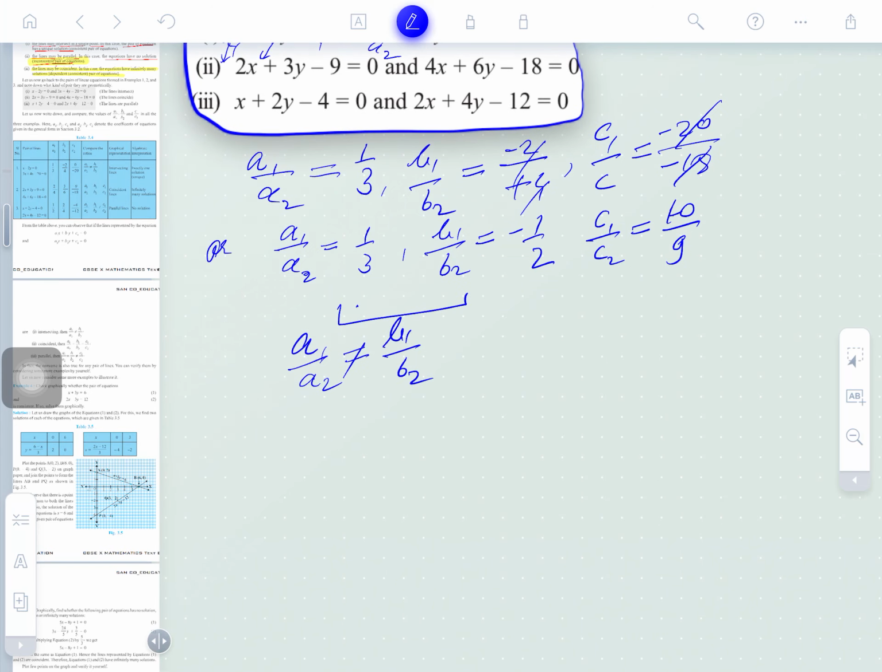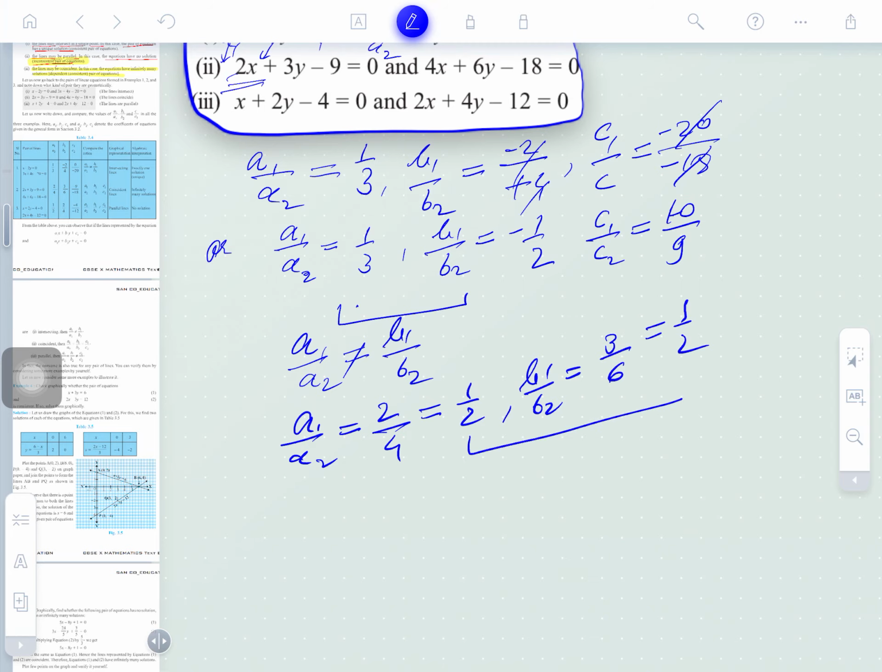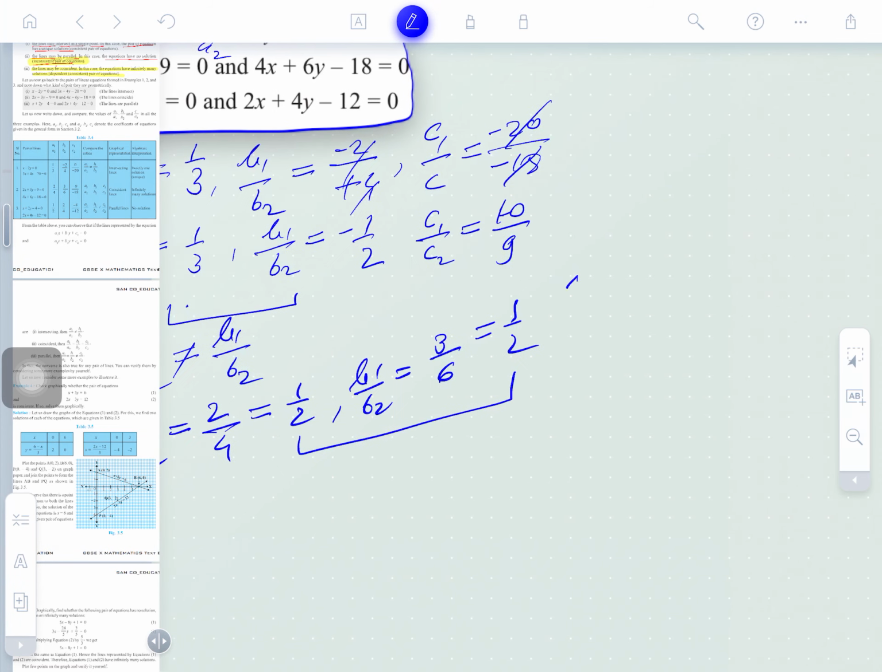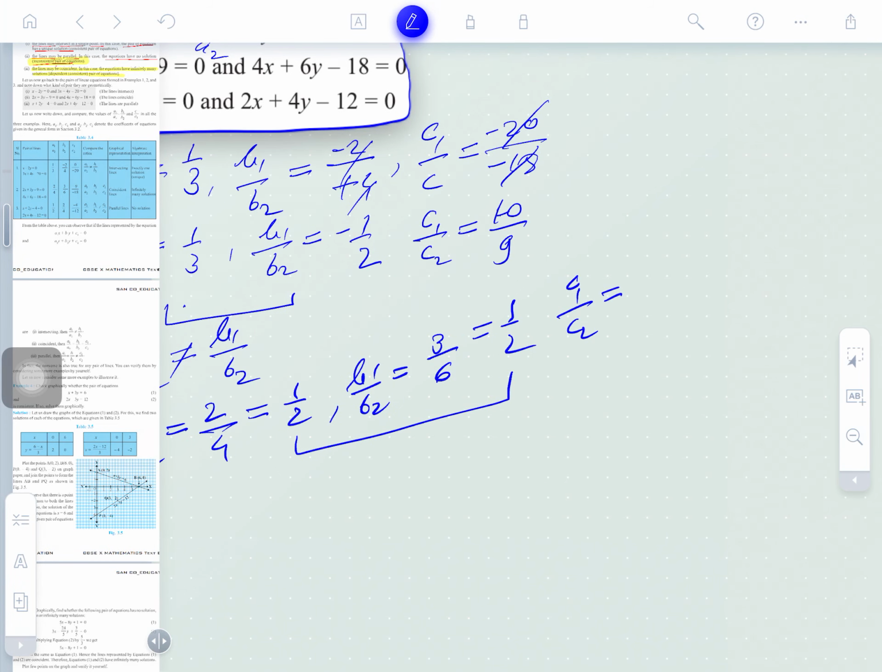For the second equation, we are solving it now. a1 by a2 is 2 by 4, which comes to 1 by 2, and b1 by b2 is 3 by 6, which is also 1 by 2. You may see these two ratios are equal. What about the third ratio, c1 by c2?